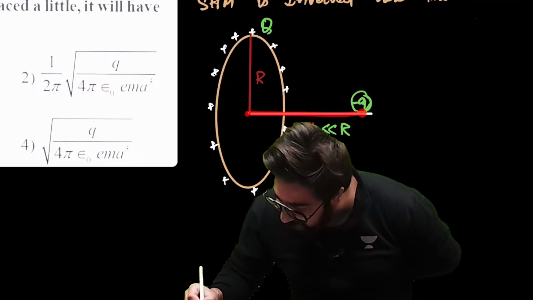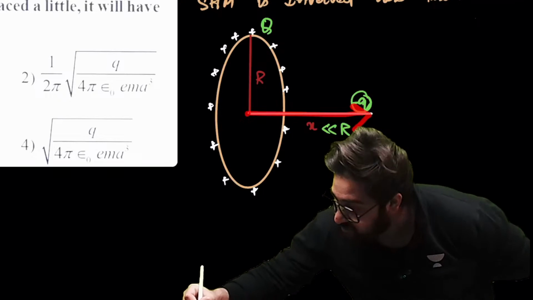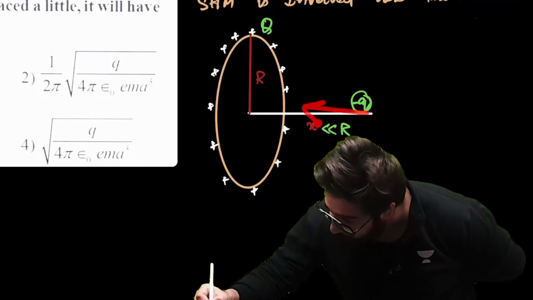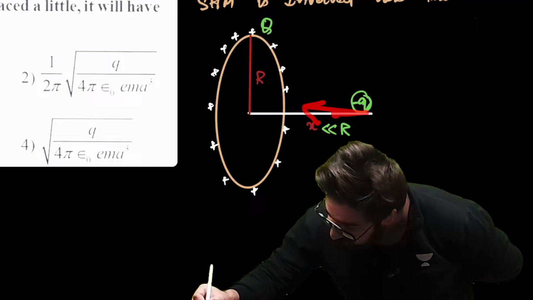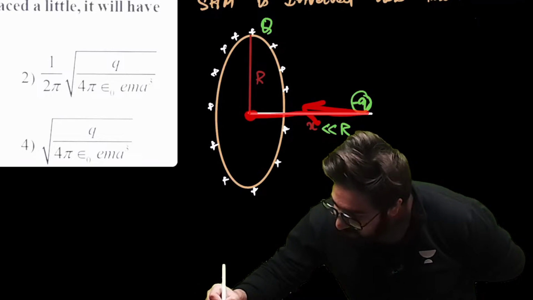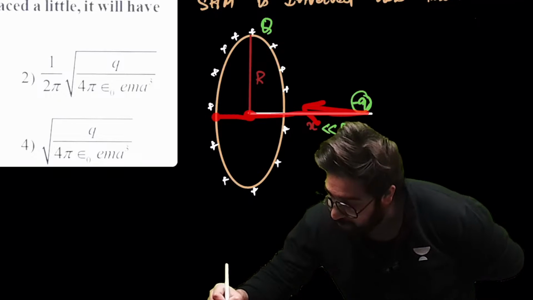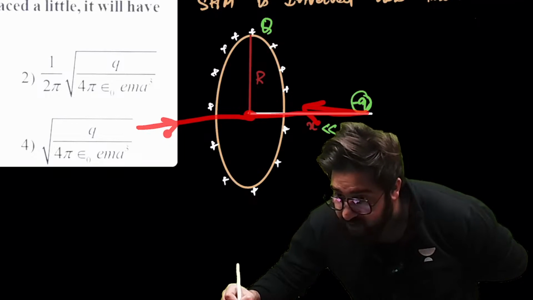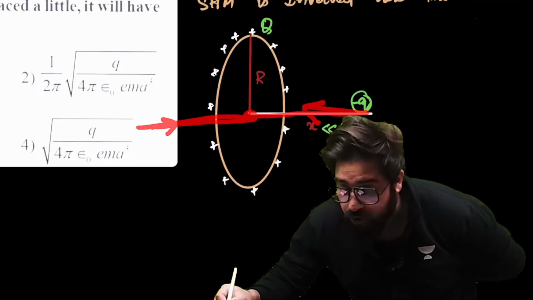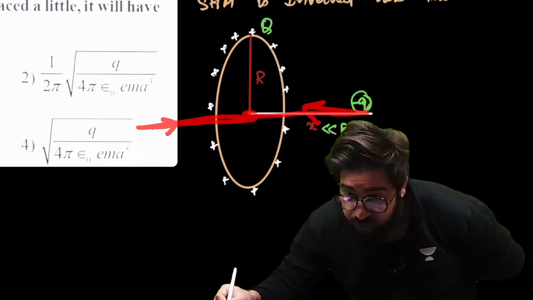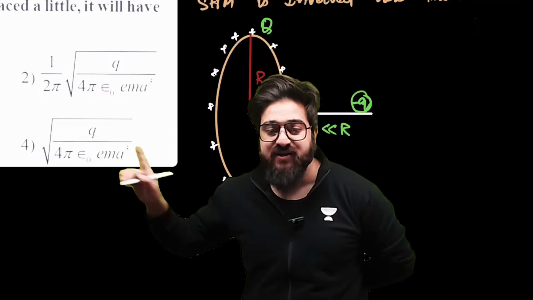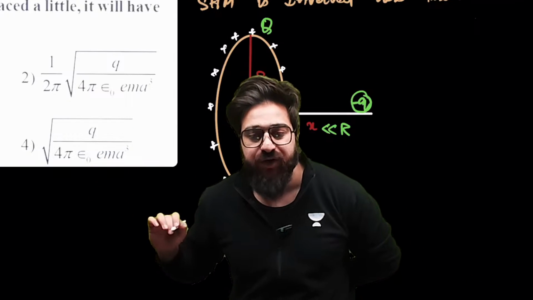So if you displace the electron something like this, this is the electron, negative charge. Now the ring will attract it towards itself, and when it comes to the center, it will not stop, it will go over here. Again, the ring will attract it towards itself. Again, it will not stop over here because it has got the velocity or kinetic energy. It will go over here. So it will basically start the kind of oscillations.